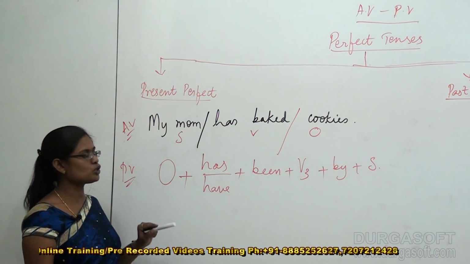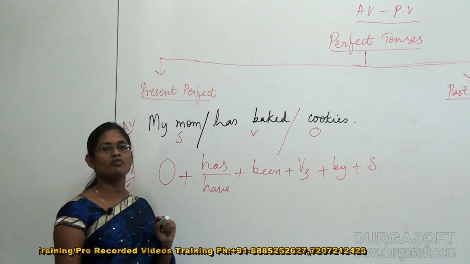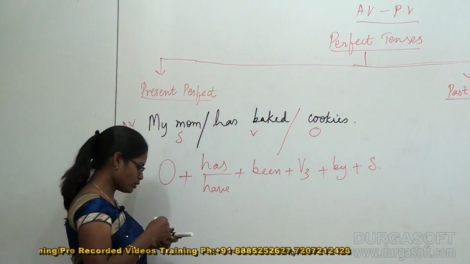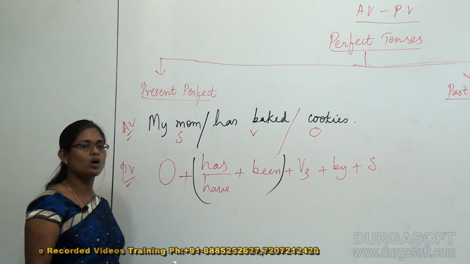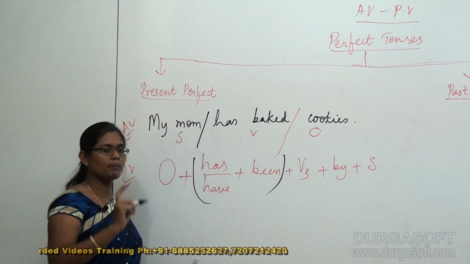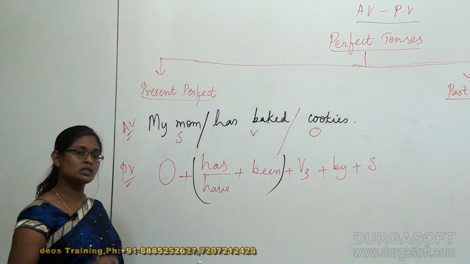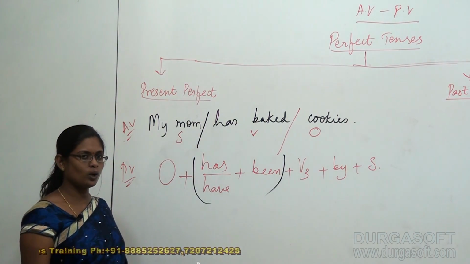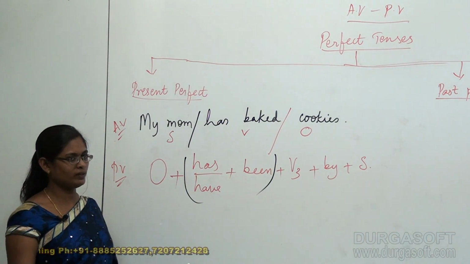Hence, I happen to use here has or have with the combination of been. This is a very important area that you have to notice here. In the perfect tenses, always you come across been in passive voice. In the continuous tenses, always you come across being, in passive voices followed by V3.